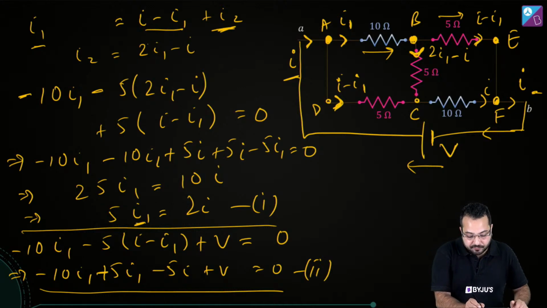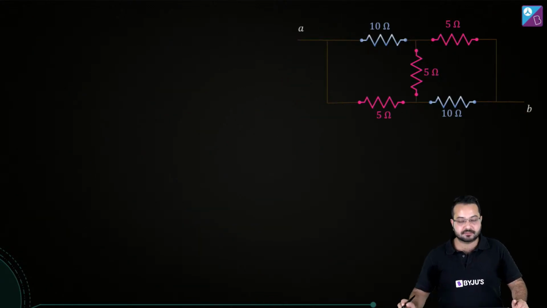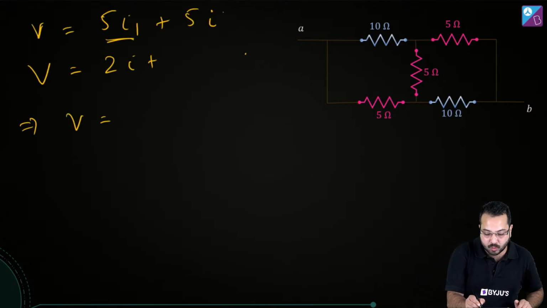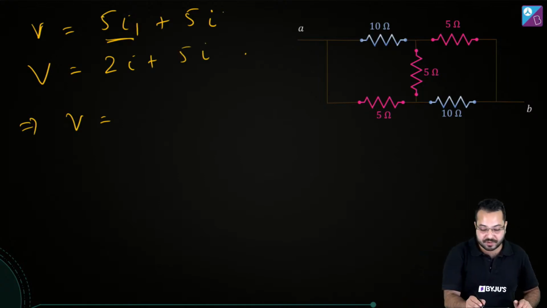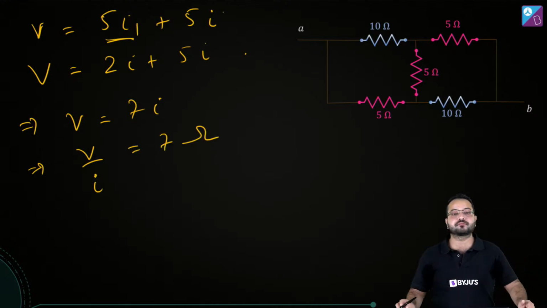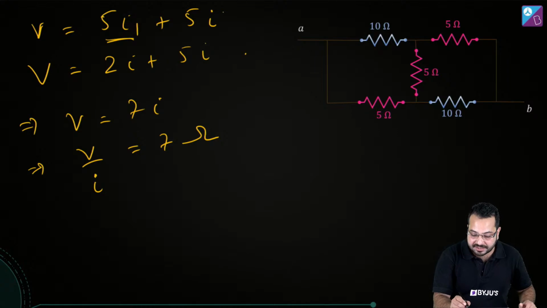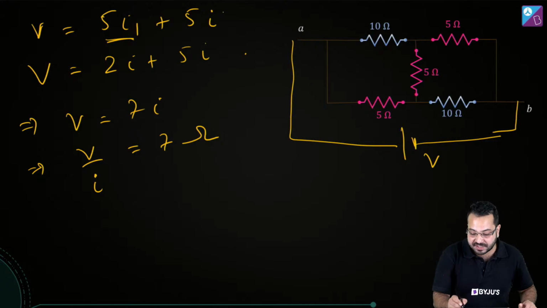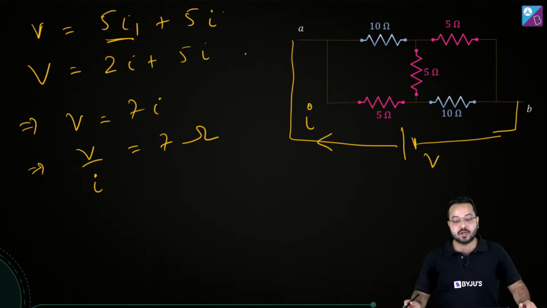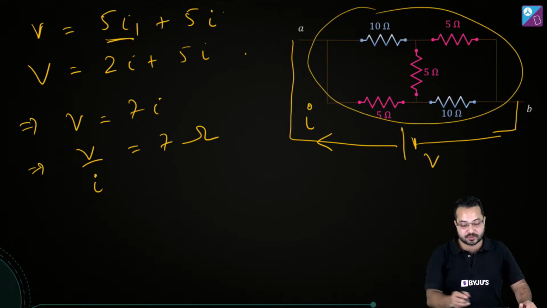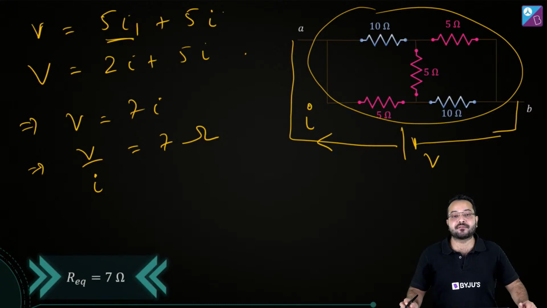For 5I1 I can substitute 2I. So this becomes 2I plus 5I, so V becomes 7I, and my objective was to find V by I, and that is going to give me 7 ohm. Is that correct? What I have done is connected it to an external battery with a potential difference V, and the battery has provided a current of I, which means V by I is going to give me the equivalent resistance. So the equivalent resistance comes out to be 7 ohm, and that is our answer.